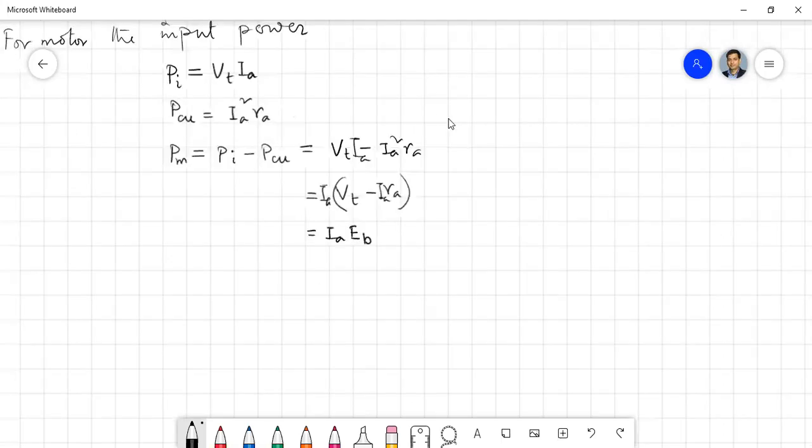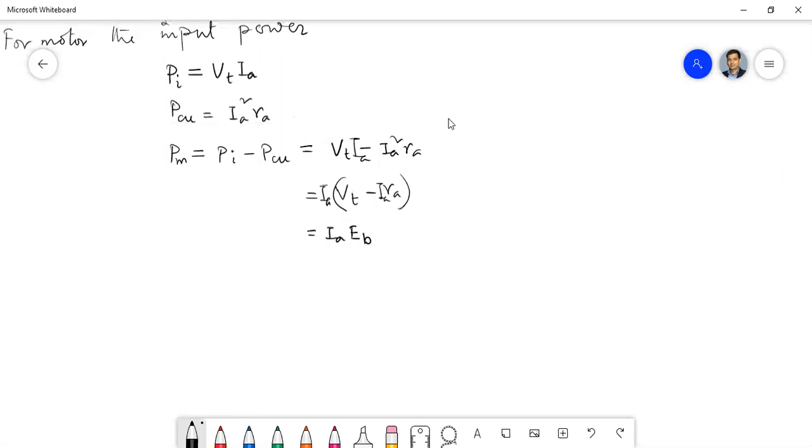So two equations we have already obtained. One is Vt equals Eb plus Ia Ra, and in case of power, Ia into Eb equals Vt Ia minus Ia square Ra. So this is the voltage expression and this is the power expression.